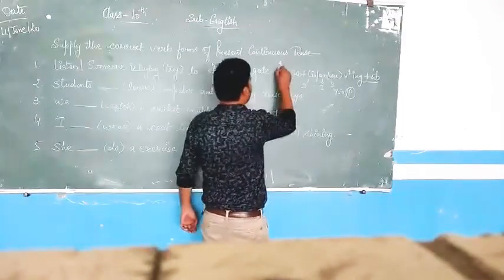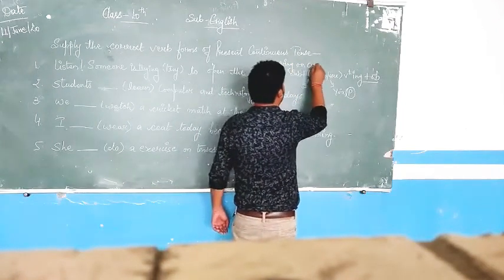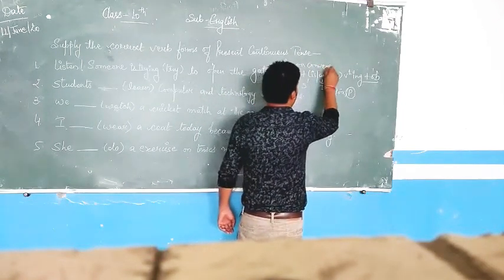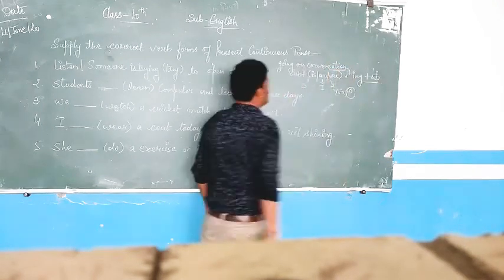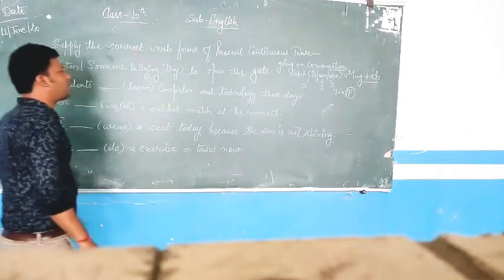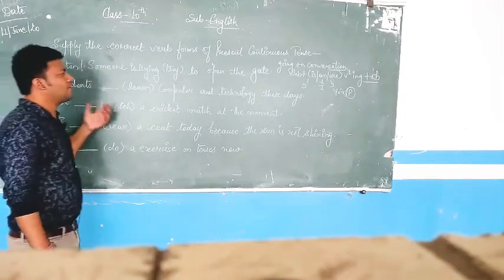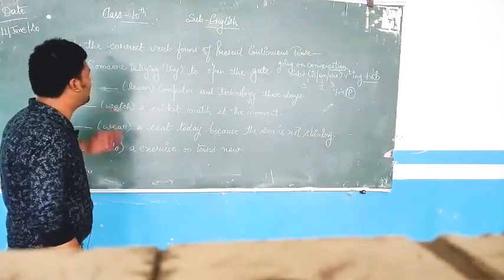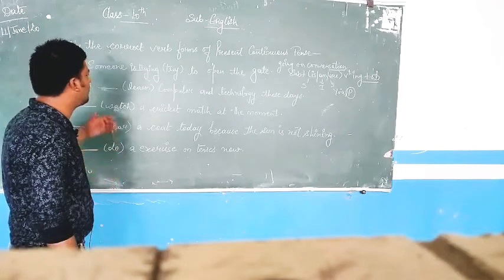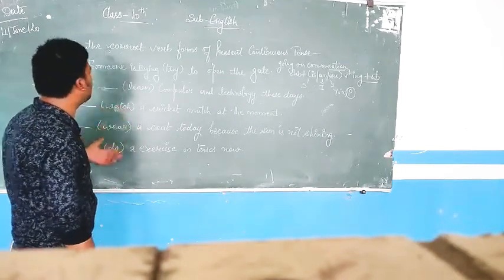It is an ongoing conversation. This is the first thing. It is an ongoing conversation, that is the use of present continuous tense. Yesterday also I told you the uses. That is why uses are very much important while solving the tense exercise. If you do not know the uses, you won't ever be able to solve the exercise.